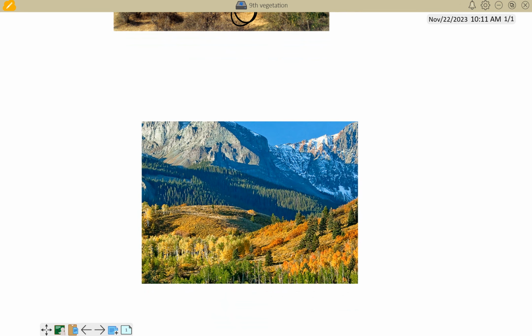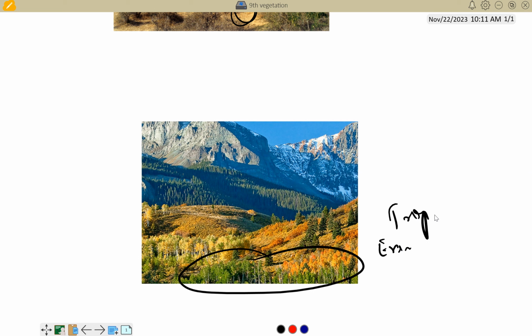This is the mountain type of forest. You can see in the lower region, you find evergreen and deciduous type of forest, tropical forest. As we go above the mountains, we find coniferous trees. Here you can see only alpine type of vegetation.